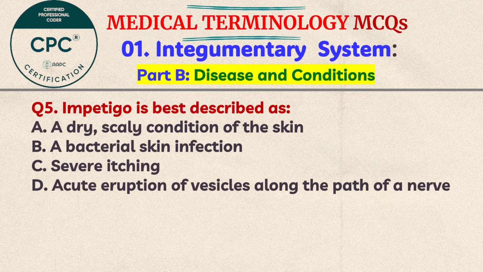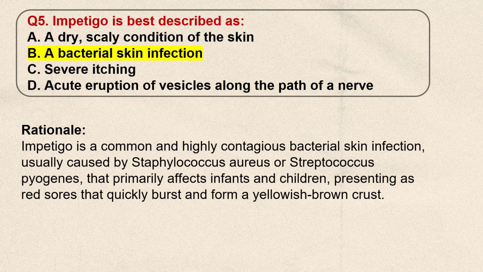Question number 5. Impetigo is best described as A. A dry, scaly condition of the skin, B. A bacterial skin infection, C. A severe itching, D. Acute eruption of vesicles along the path of a nerve. Think the answer. The correct answer is B.